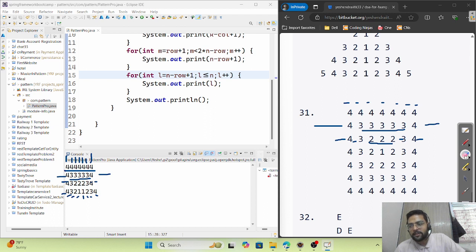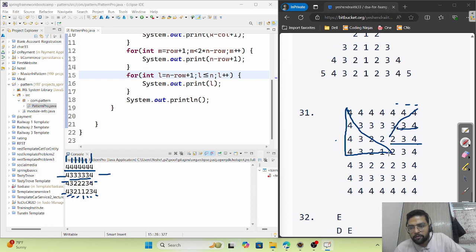Why? Because you can see, here we have already printed 4 3 2 1. Here also we are printing 4 3 2 and 1 2 3 4. So 1 is printing 2 times, but what we want is 1 should be printed only one time.